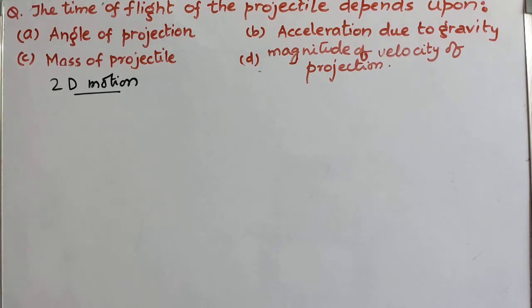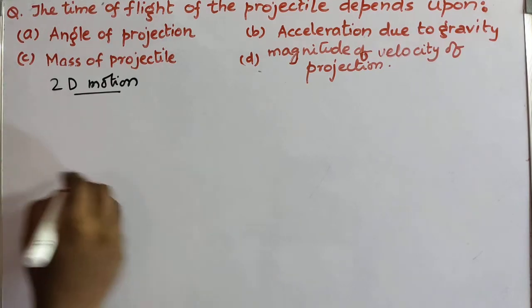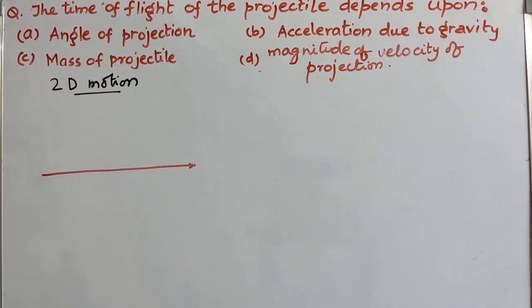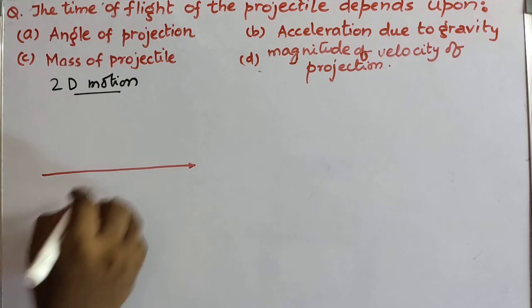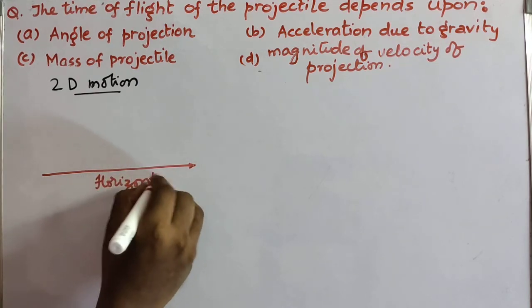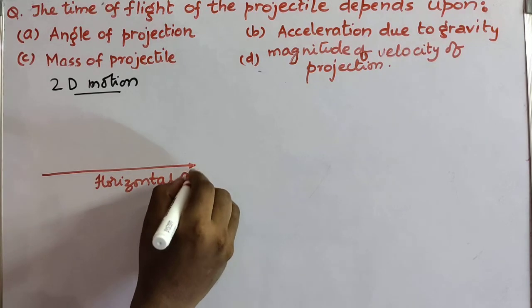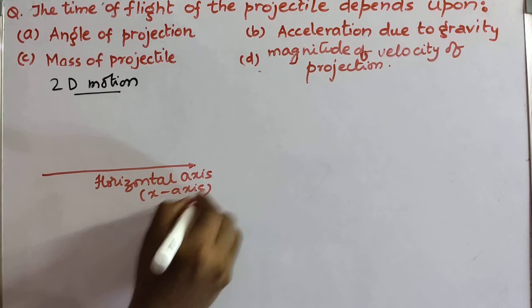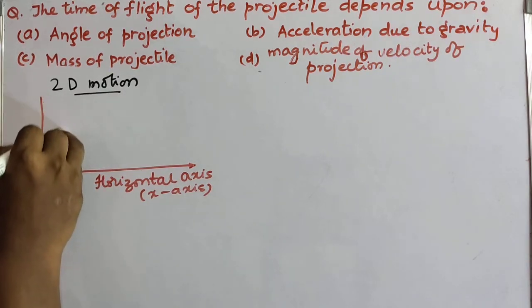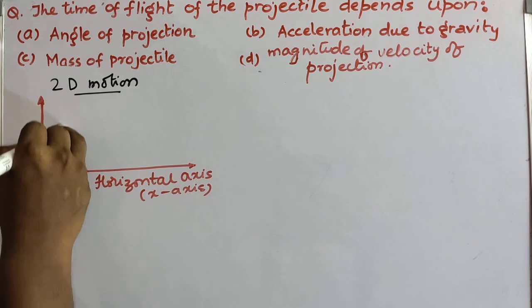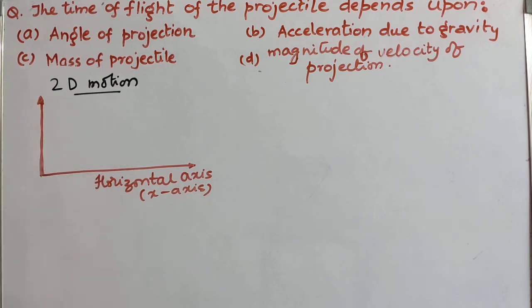So let me draw a horizontal line to represent the axis parallel to the ground. You can call this the horizontal axis or x-axis. And here the vertical line represents the axis perpendicular to the ground.